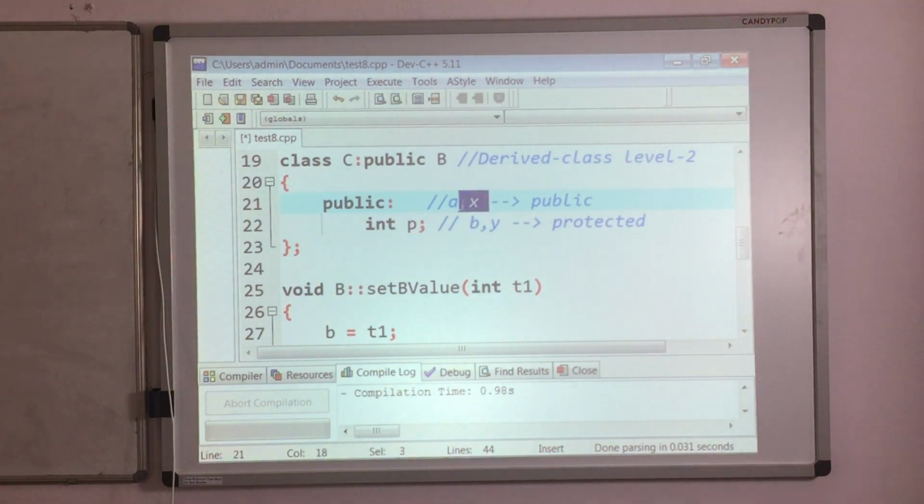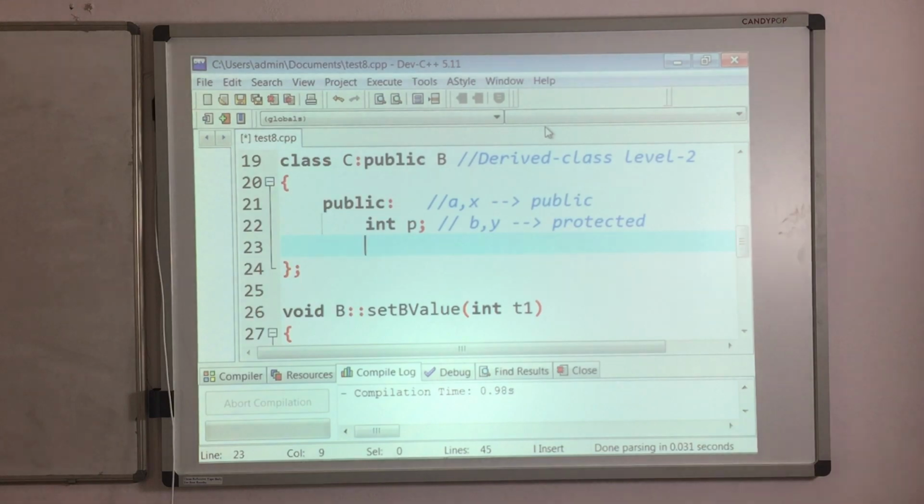I can access this A, X inside my main function. But when I try to access this B, Y, there is a problem because they are protected in my derived class. So I have to take a public method in order to set the value and in order to get the value.